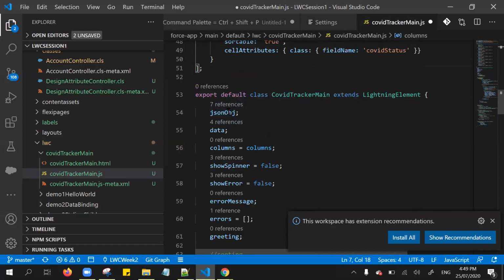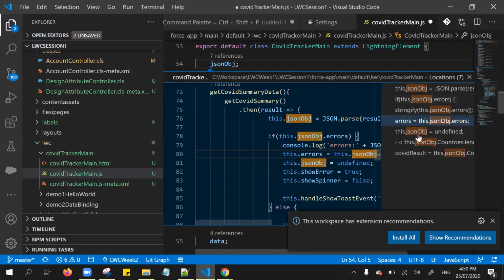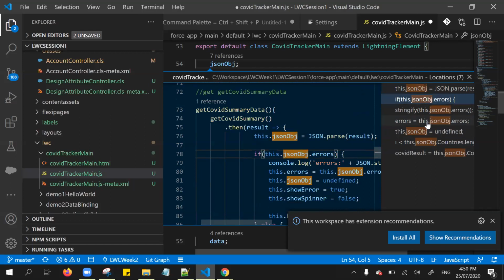Okay, if you notice here, once I enabled it, I get to know the references. For instance, for this JSON object, the references are shown as 7 times in this particular file. While clicking the reference links, it displays all 7 places. What are the places it gets referred to for this particular property?